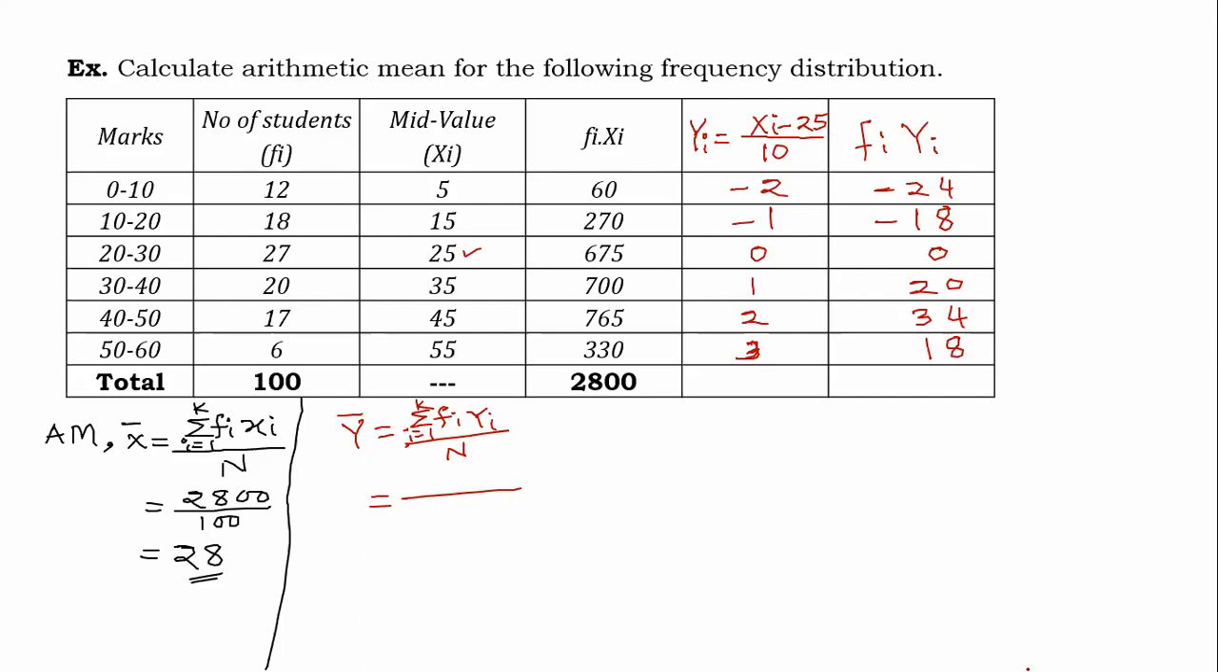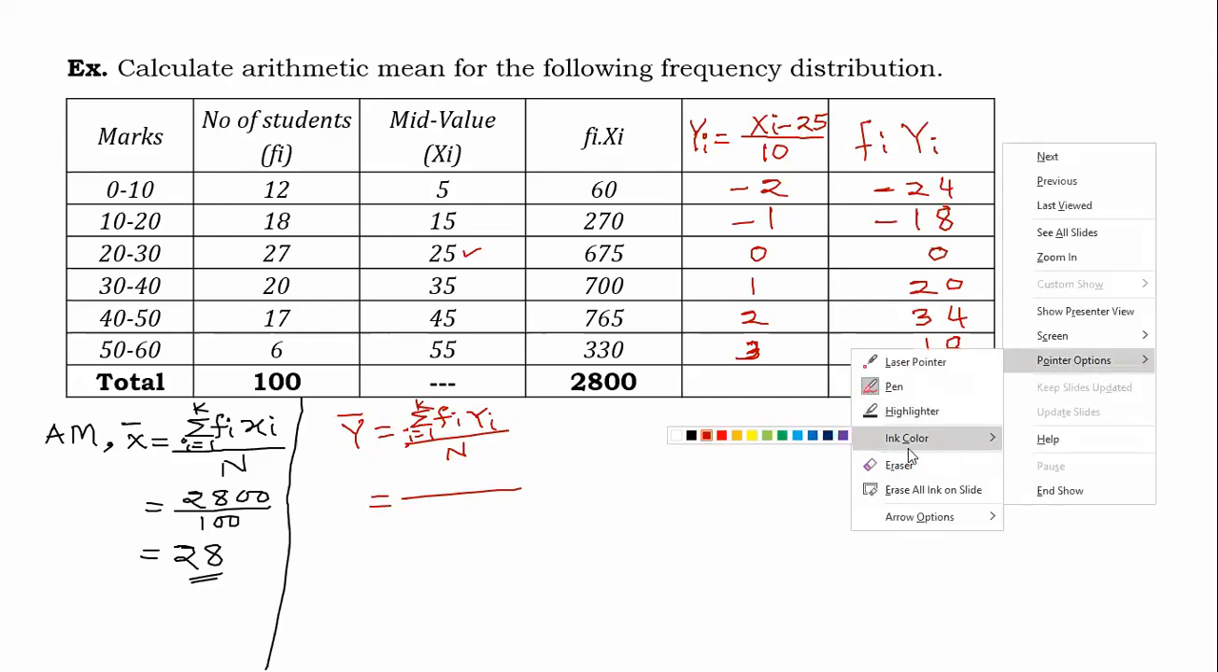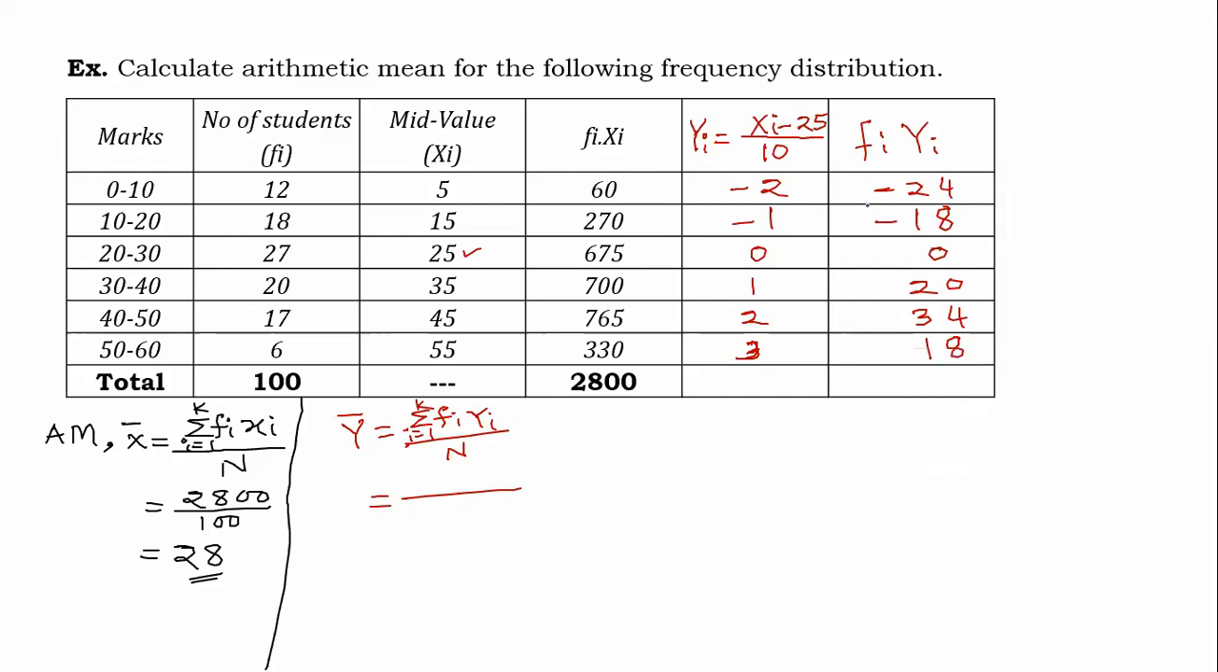Now you can understand here that minus 18 cancels with plus 18. Then what is more? Minus 24 and 20, that is minus 4. Minus 4 plus 34, so that is 30, if I am correct.